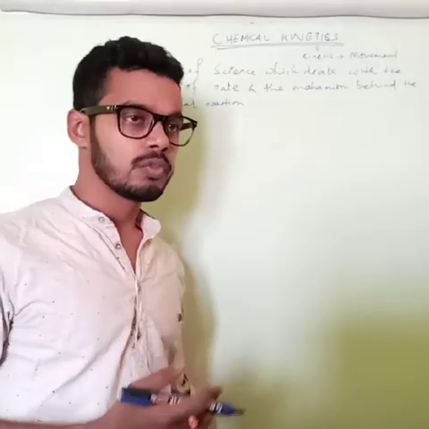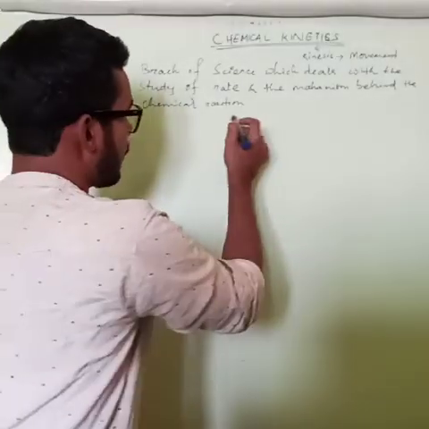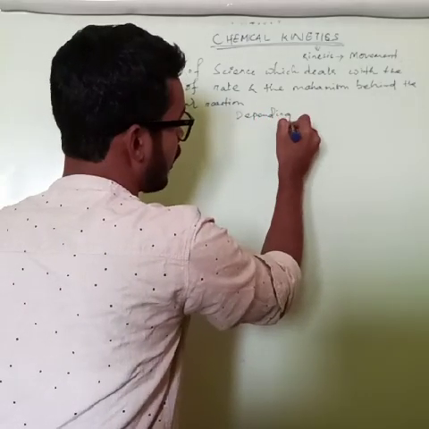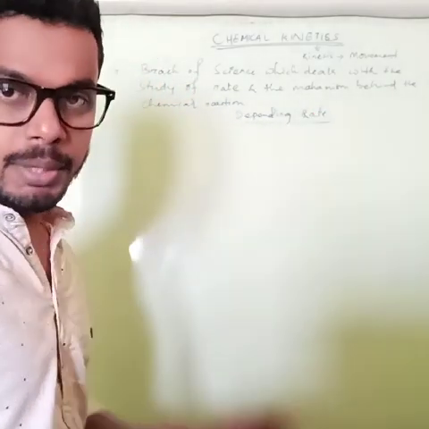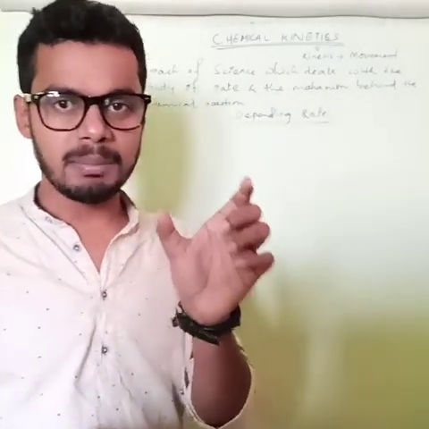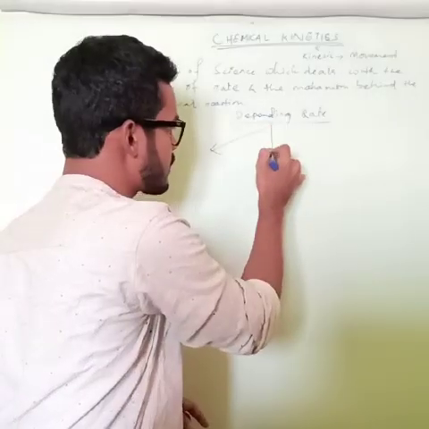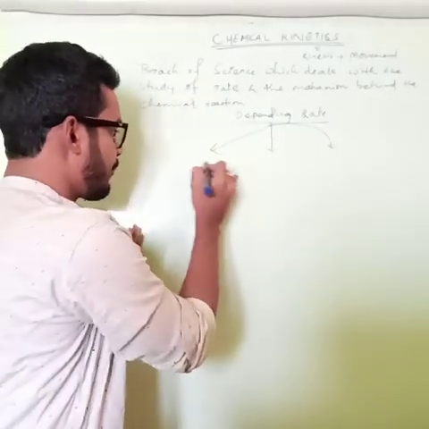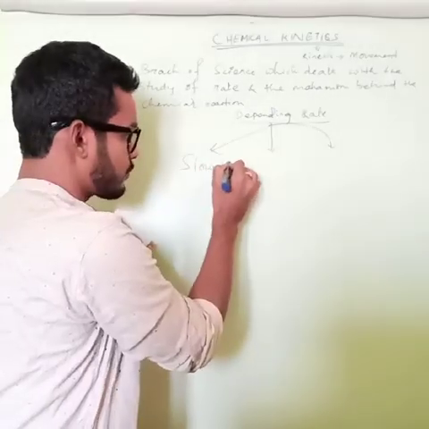So as we know, depending upon the rate, the reactions are classified by rate of reaction. Rate means the time taken. Depending on how much time it takes, the reactions have been classified into three categories. First one is slow reaction.